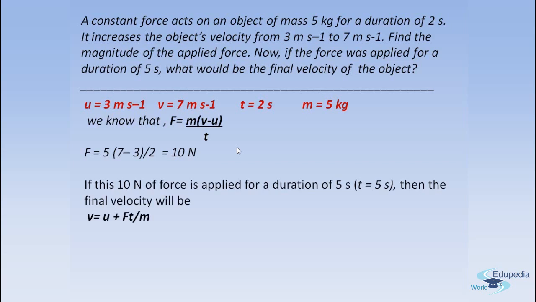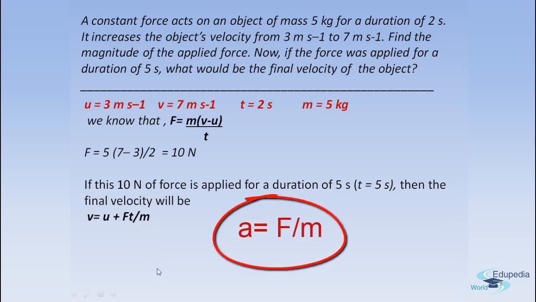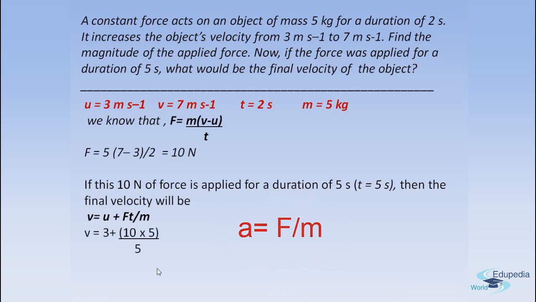We know that this is from the equations of motion. We know v is equal to u plus at. So in place of a, we had written f by m. This is f by m, right? Why? Because a is equal to f by m from the second law of motion. So when we substitute the value, we will get v is equal to 13 meters per second. So this will be the final velocity.